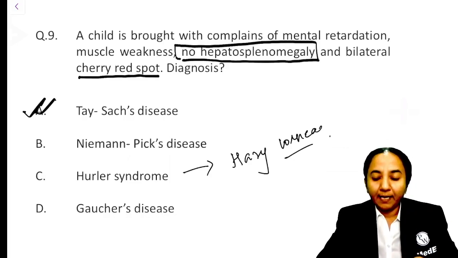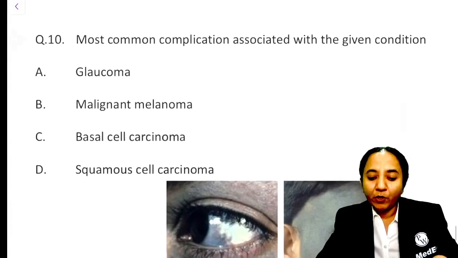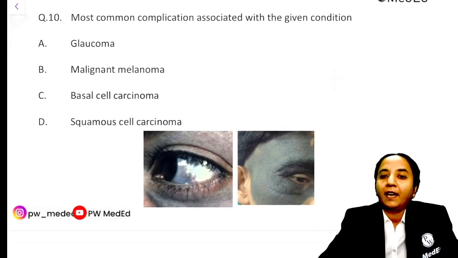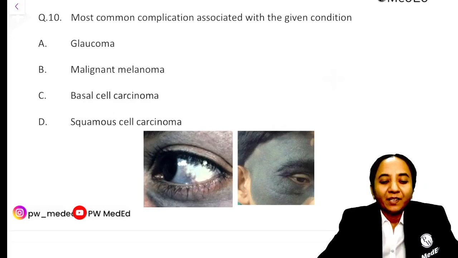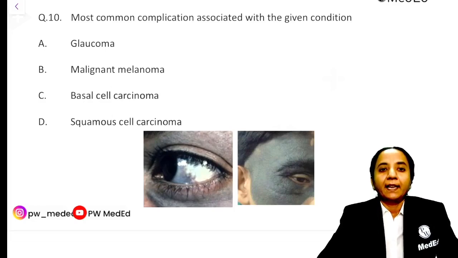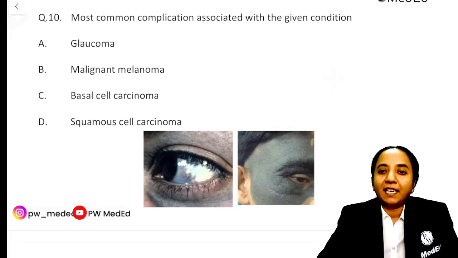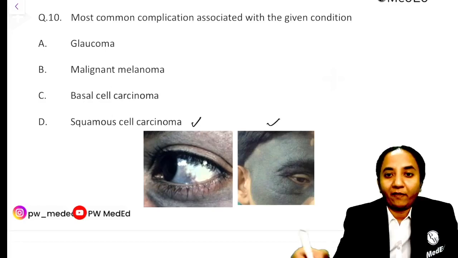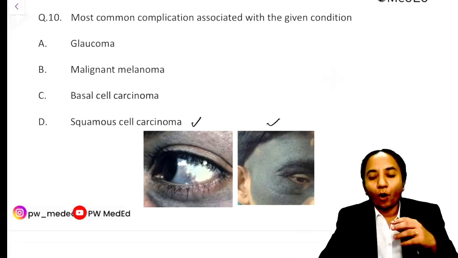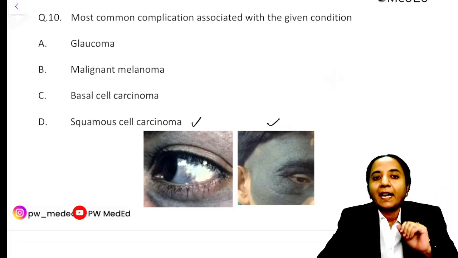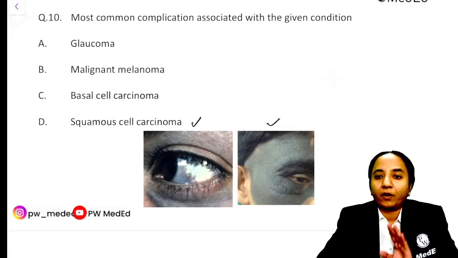Okay, so this is another question. And the last one. Now, this is one question where students had a lot of difficulty in recalling. So the question was something like this: what is the most common complication that you would associate with a given condition? I do not know whether it is picture number 1 or picture number 2 that was given in the exam, because students essentially recalled saying that one side of the face was black. Now picture 1 and picture 2 are not the same thing.